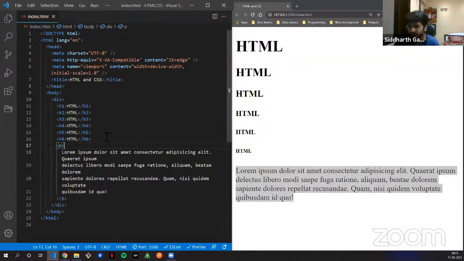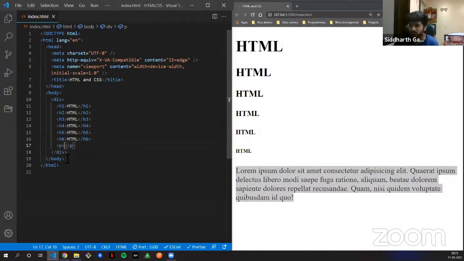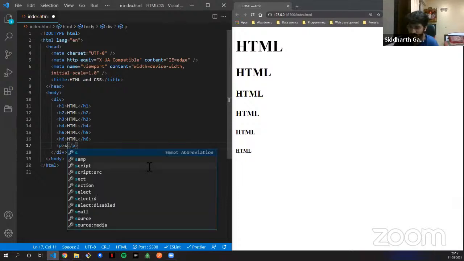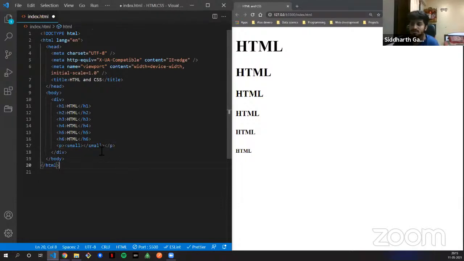So for example, I'll just cut this out and save it. Now inside the p tag, I will put in a small tag. Now what this is, I just told you. The small tag is some percentage smaller of the p tag. It is not only restricted to the p tag, it is relative to the parent. It is some percentage smaller than the parent. Now, what is the parent here? The parent is the p tag, right? Because that is what is wrapping it. So the parent, then the child, right? That is how it works.